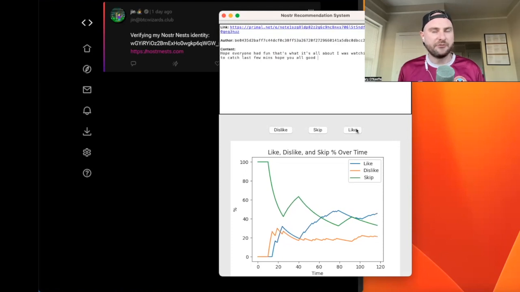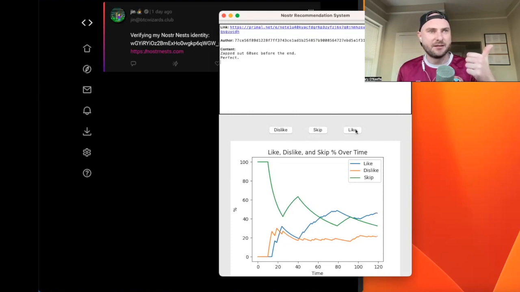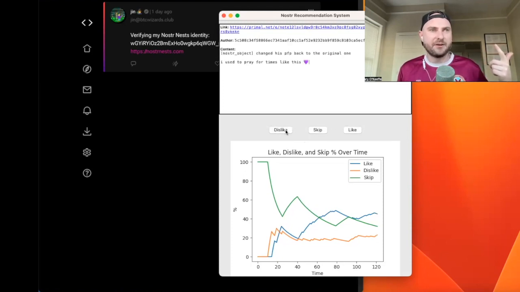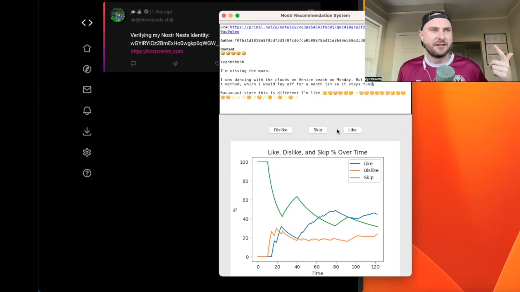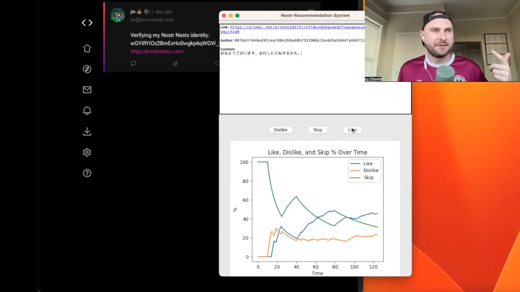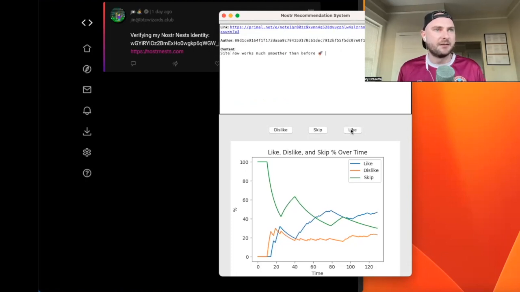But as you can see, first off, we filtered out media tags. Now we don't really see many of those. Now we're filtering out zaps. We filtered out non-English stuff. And over time, it should be getting better and better. And it kind of is. Again, I'm just continuing to do some ratings.